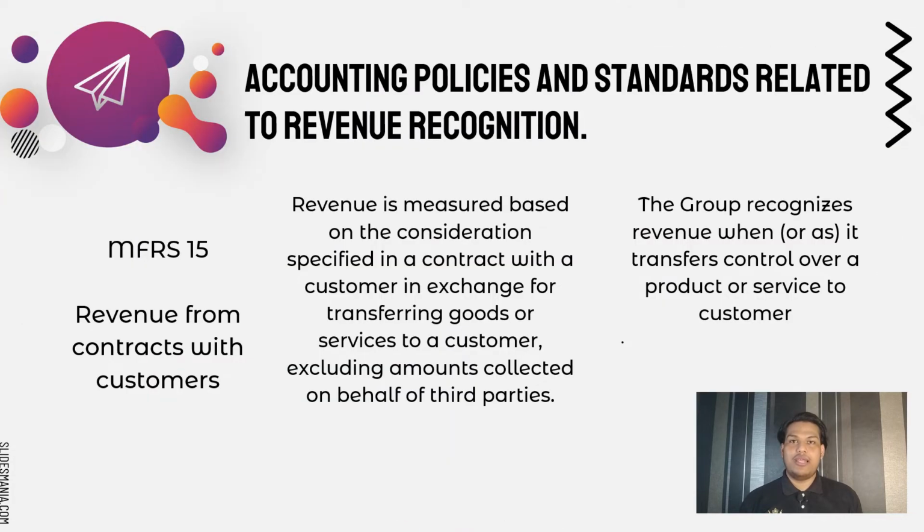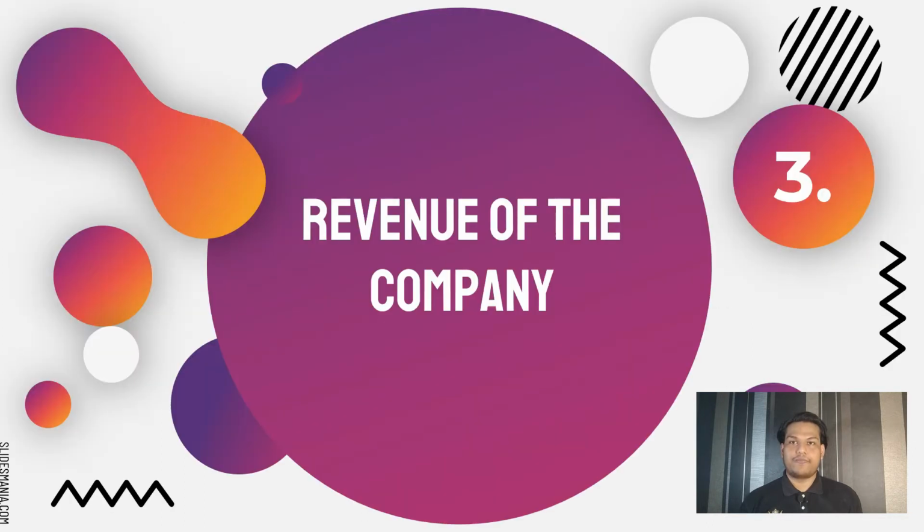Karyon Industries Bhd uses MFRS 15, which is revenue from contracts with customer. Revenue is measured based on the consideration specified in a contract with a customer in exchange for transferring goods or service to a customer, excluding amount collected on behalf of third parties. The group recognizes revenue when or as it transfers control over a product or service to the customer.